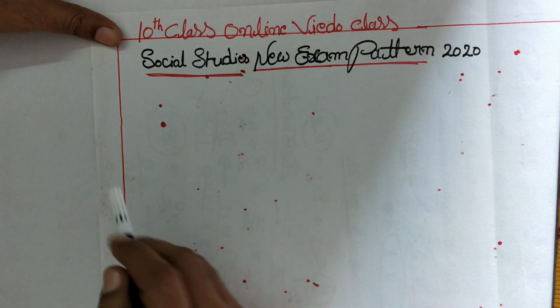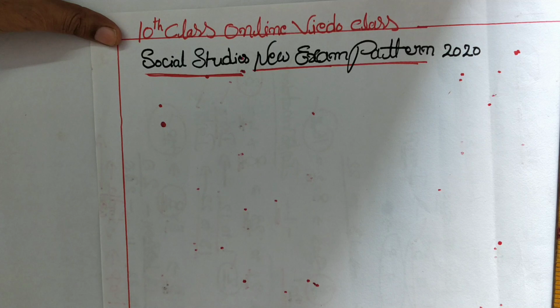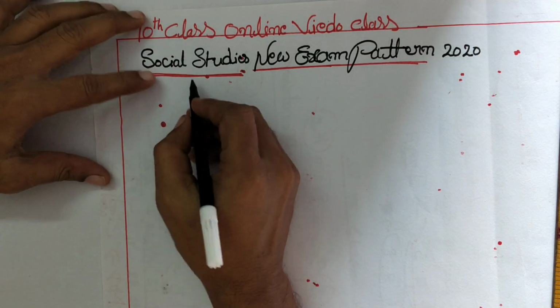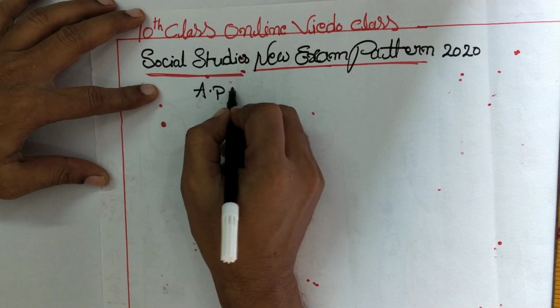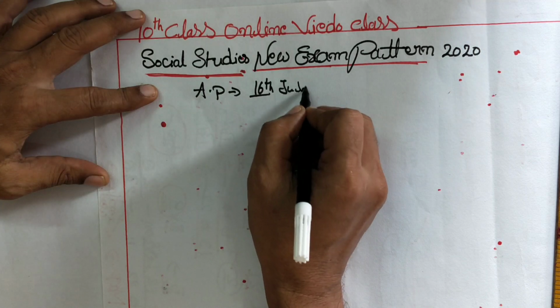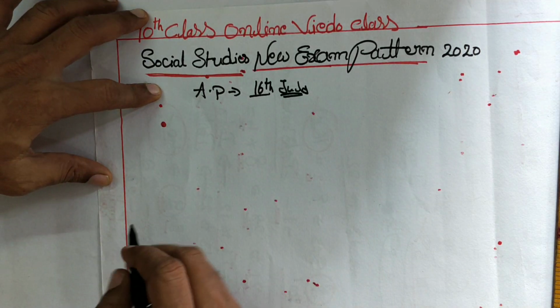As we know, in Andhra Pradesh, 16th July is the date of the social studies exam.